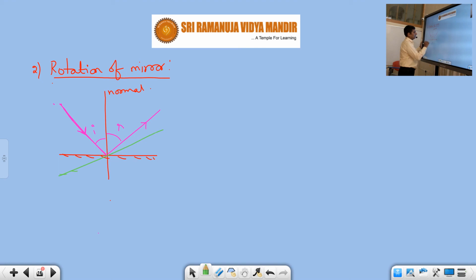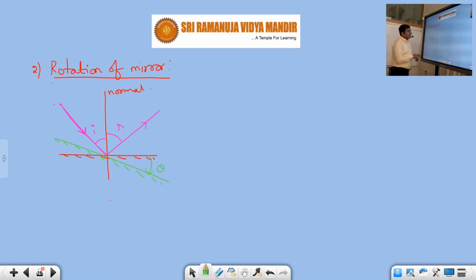Suppose I rotate the mirror like this, by an angle of some theta. Now what will happen to the reflected ray? That is the concept here. Will the reflected ray also rotate? If it rotates, what is the angle by which it will rotate?